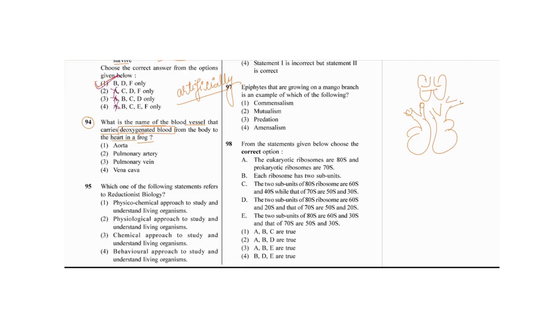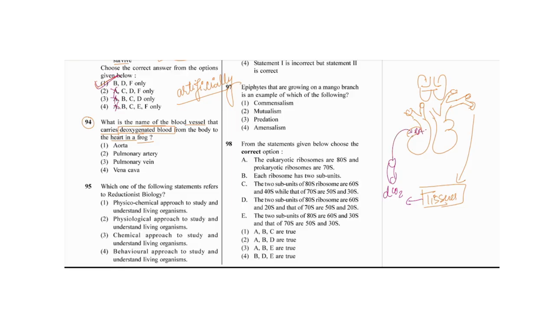So here will be the aorta. It is giving the blood to the different parts of the body, the tissues or the systems of the body. If it is giving the blood to the tissues, then the tissues will give the deoxygenated blood, CO2 blood, back. So how is it going? It will go with the help of the vena cava to the right atrium.